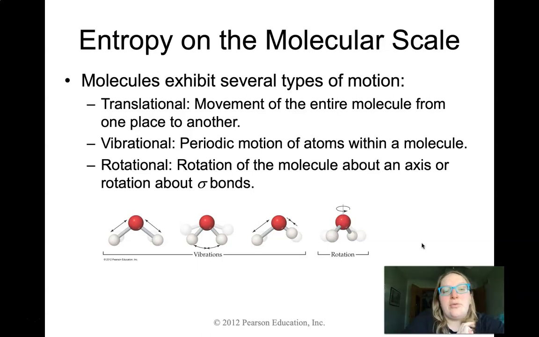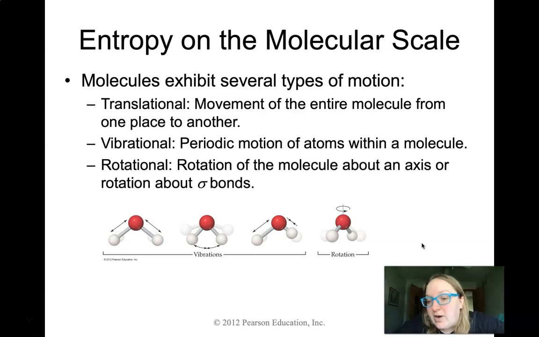So we have 3 specific types of motion for our molecules. The very first one is translational, and that's the one we've focused on in the past when we talk about collisional theory or collision of gas molecules, or the theory behind what happens when 2 molecules interact and change shape and then leave one part behind so it creates a new substance, aka the chemical bond. So translational motion is going to involve the movement of the whole molecule. That means the molecule was in, say, one place and now has moved itself completely to a new place.